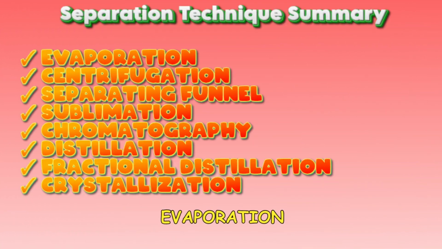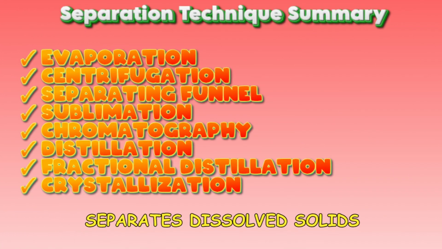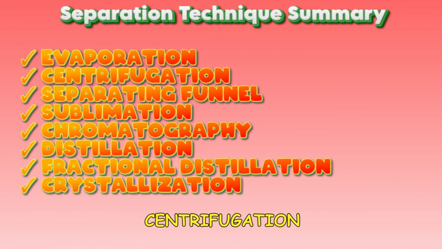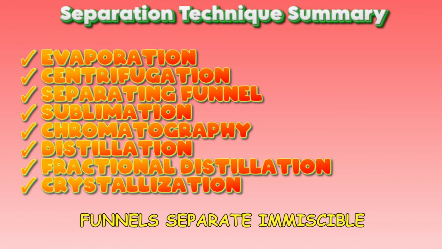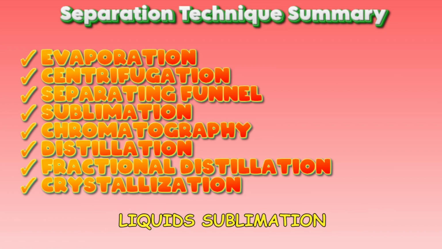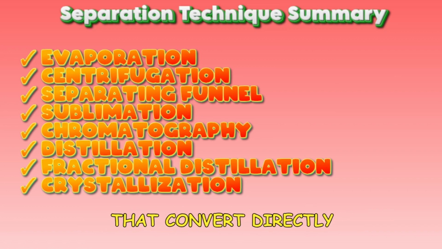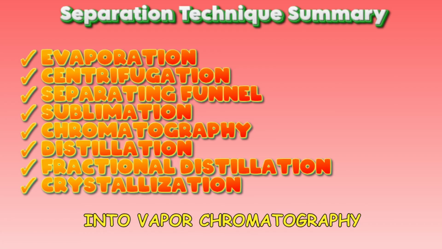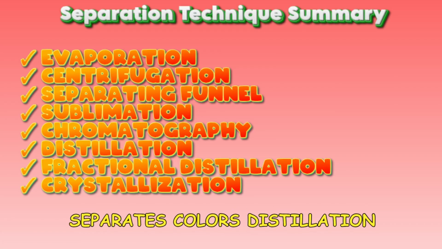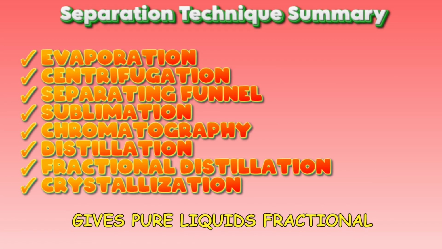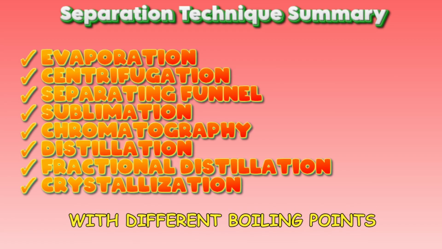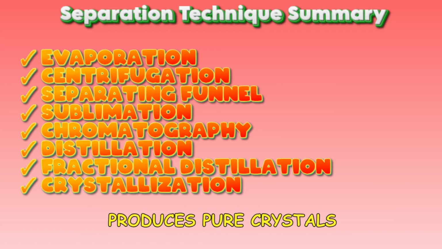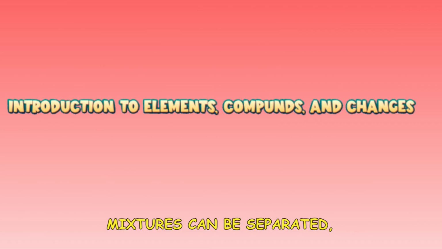Let's quickly revise. Evaporation separates dissolved solids. Centrifugation separates particles using spinning. Separating funnels separate immiscible liquids. Sublimation separates substances that convert directly into vapor. Chromatography separates colors. Distillation gives pure liquids. Fractional distillation separates liquids with different boiling points. Crystallization produces pure crystals.